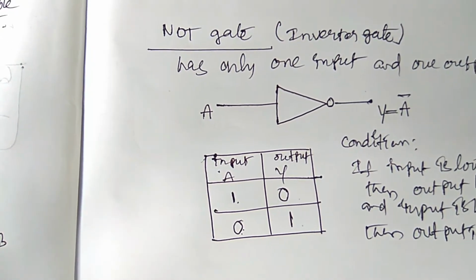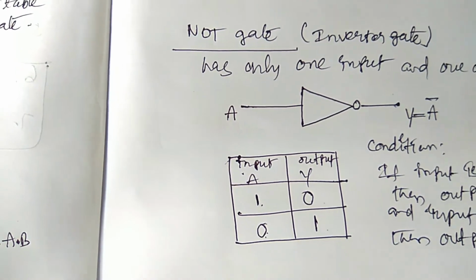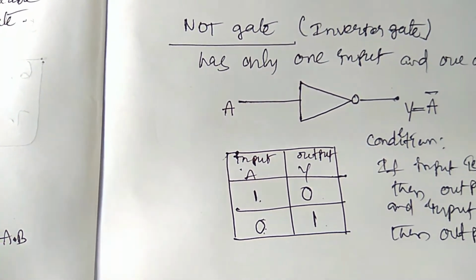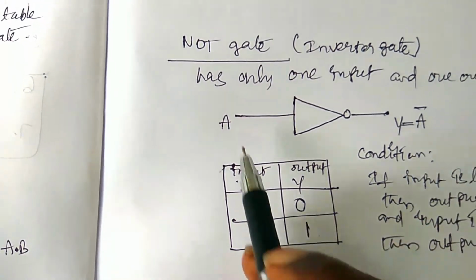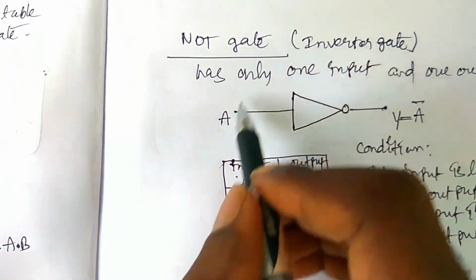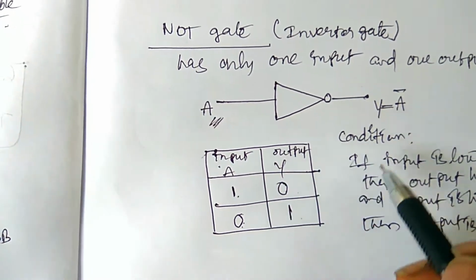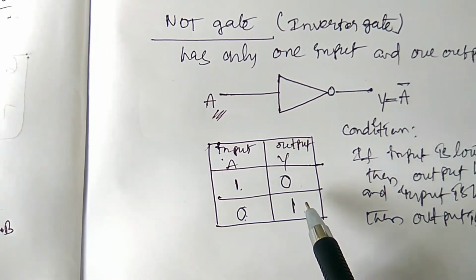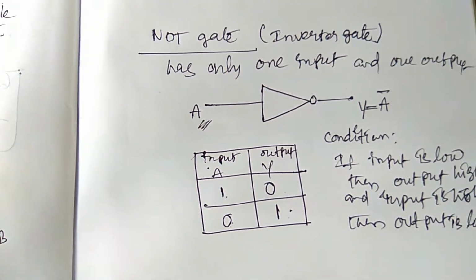Inverter gate means inverter. How can it work as an inverter? If the current is high, the inverter will be off. If current is low, the inverter will be on. So that is the inverter. Therefore the NOT gate can be called an inverter gate. NOT gate can only have one input and one output. So the condition is, if input is high, output is low. Input is low, output is high. This is the condition, and this is the truth table of the NOT gate.